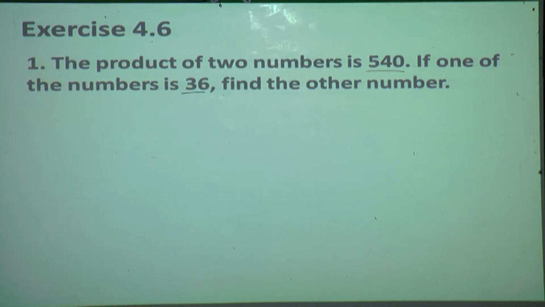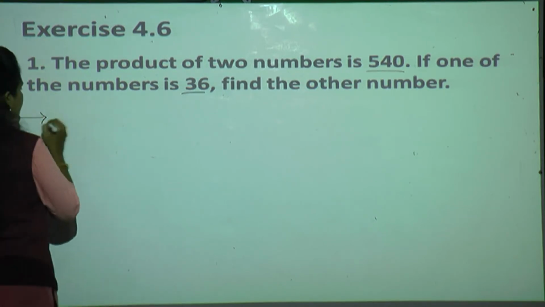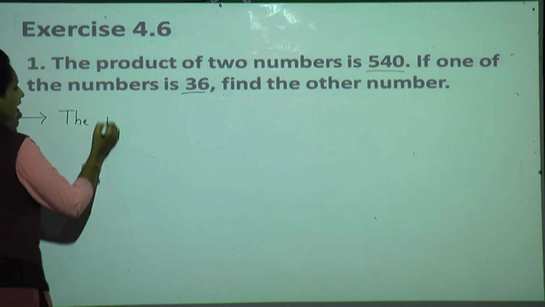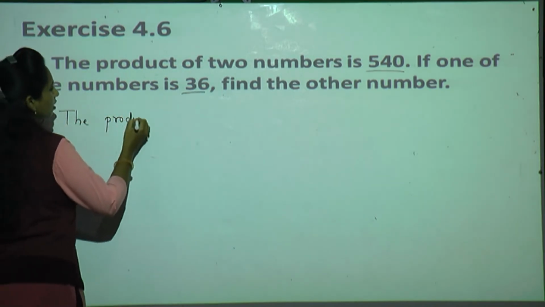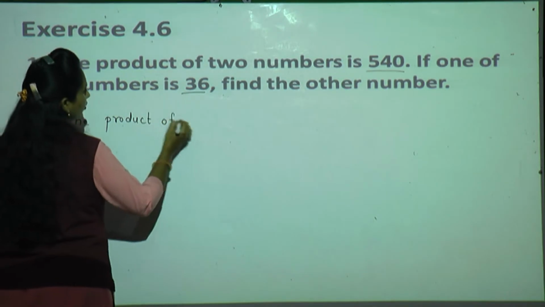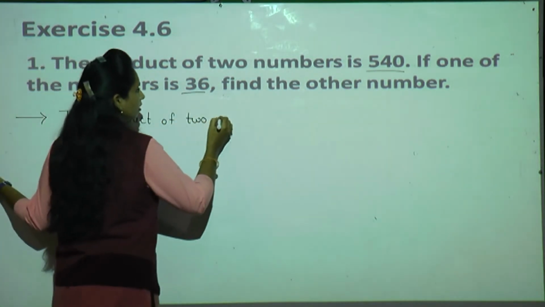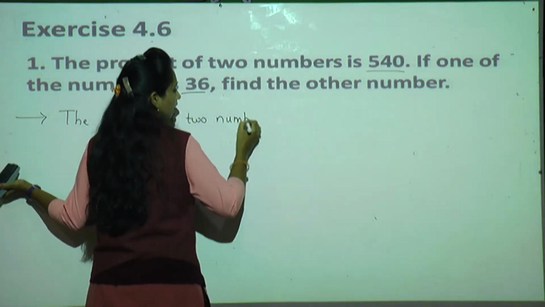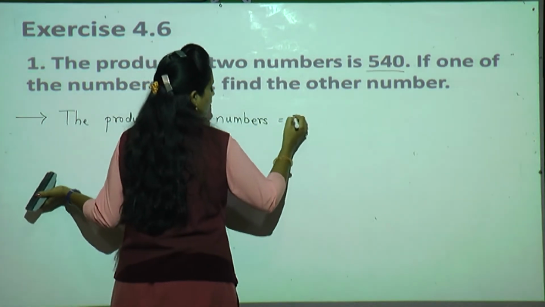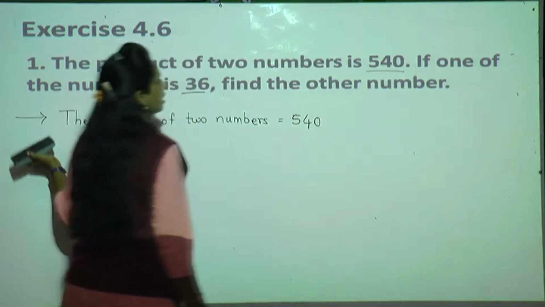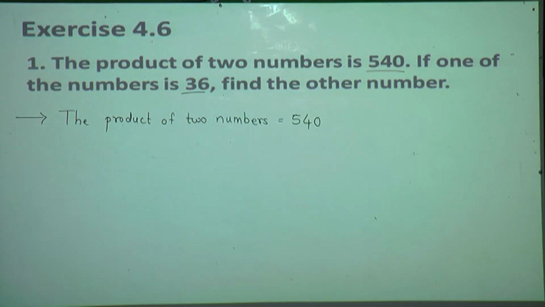We have to write first. I am just taking from the sentence only. The product of two numbers is equal to 540, isn't it? Now if one of the numbers is 36, then we have to find out the other.